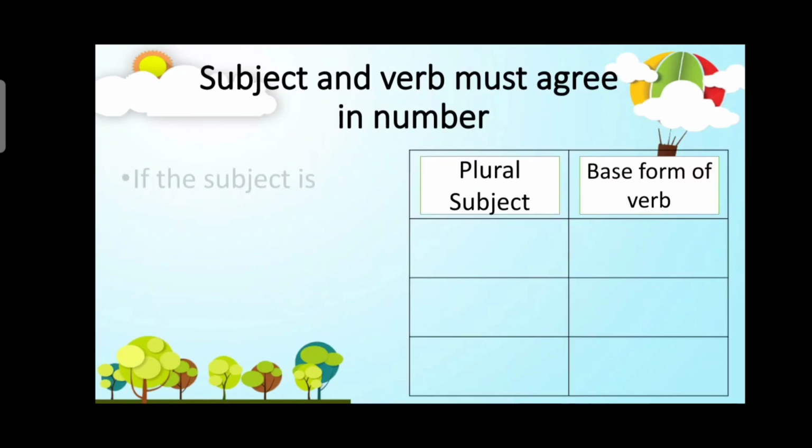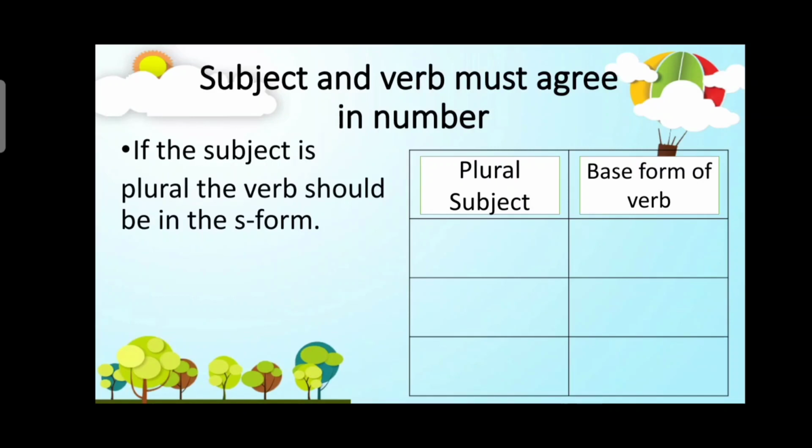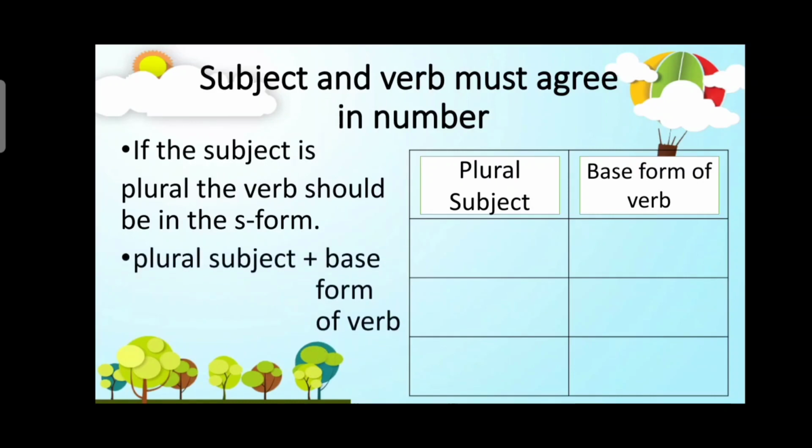Okay, another example again. If the subject is plural, the verb should be in the base form. Plural subject plus base form of verb. Again, if you have a plural subject, you need to add the base form of the verb. They cook, because they is plural. So the verb cook should not end with s because the subject is plural.